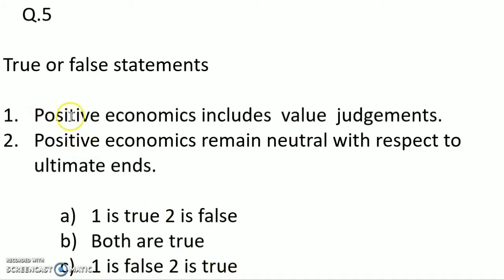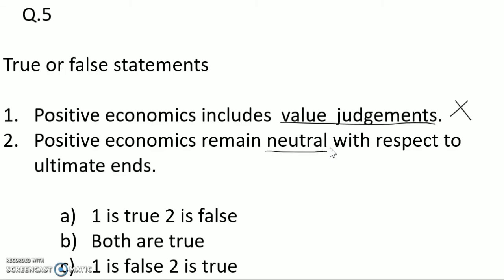The first statement, positive economics includes value judgments. Is it correct? Value judgments are included in normative economics. So it's not correct. It's false. Second, positive economics remains neutral with respect to ultimate ends.